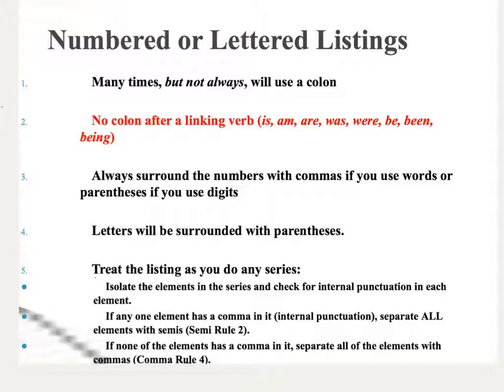So first of all, an important point here. Not always, but many times these listings will use a colon. One time that they don't is you will not use the colon after a linking verb. And remember, your linking verbs are is, am, are, was, were, be, been, being. You want to surround the numbers with commas if you write the numbers out in words.